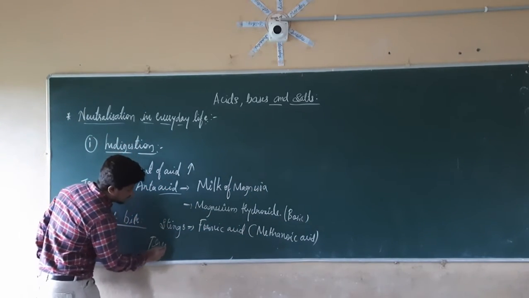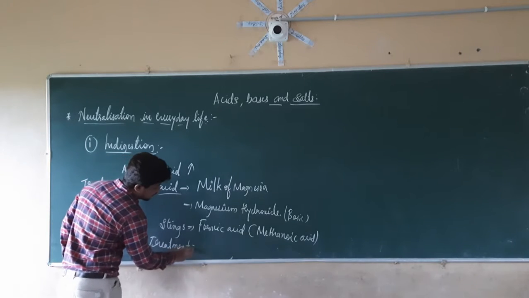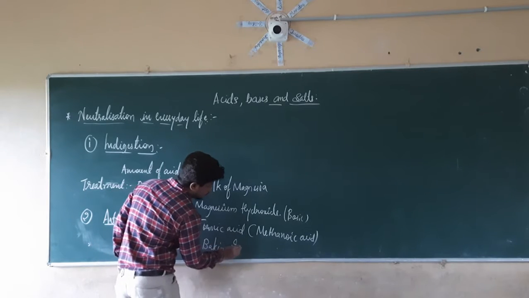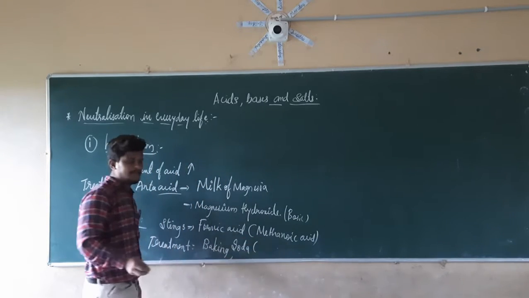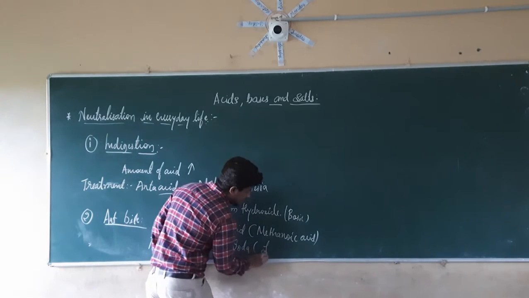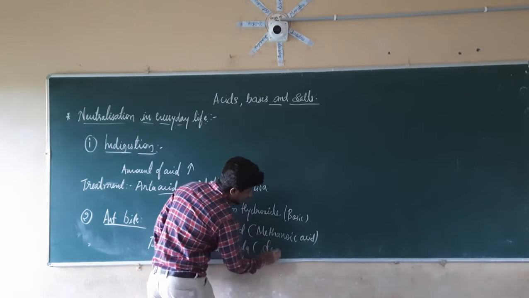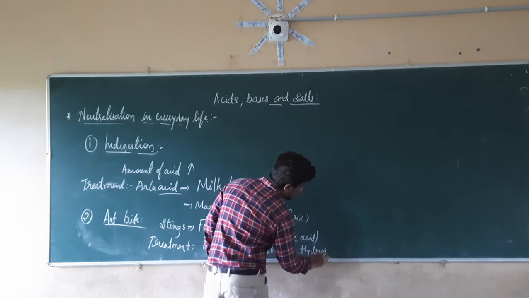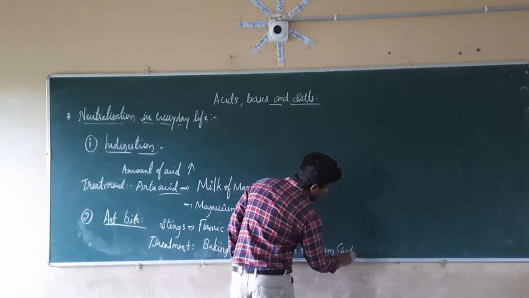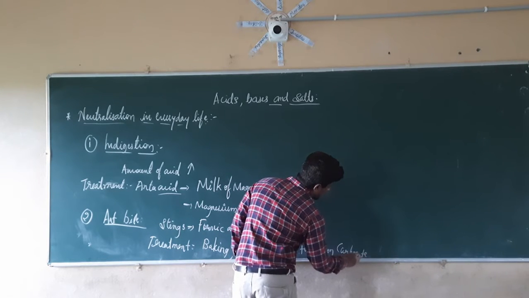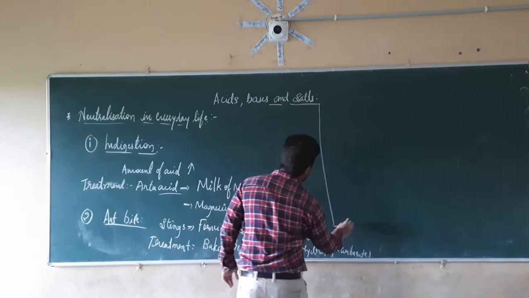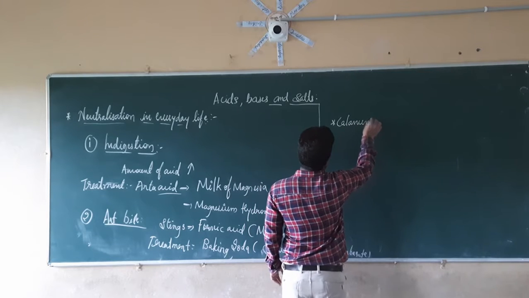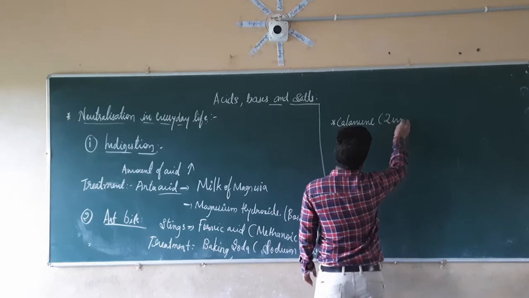So what is the basic solution? Those are baking soda, whose scientific name is sodium hydrogen carbonate, or we can use calamine, which contains zinc carbonate.